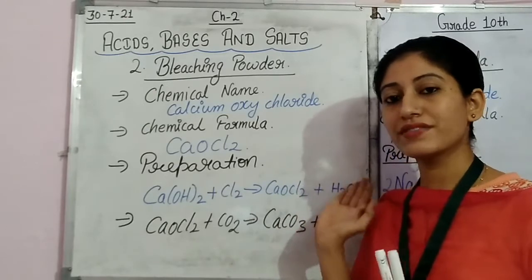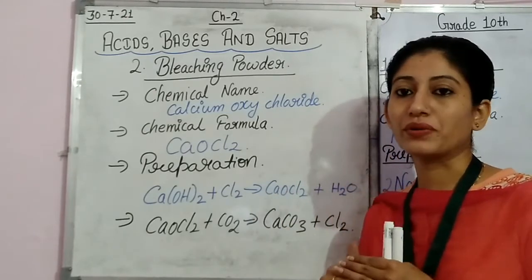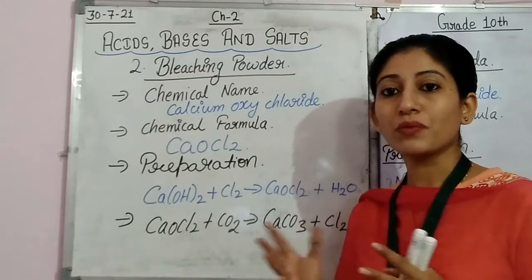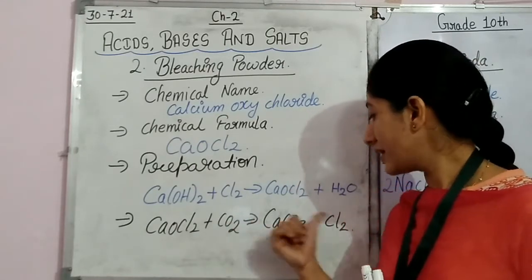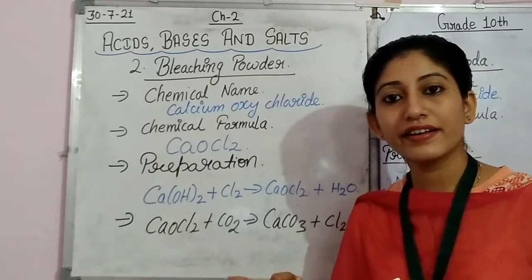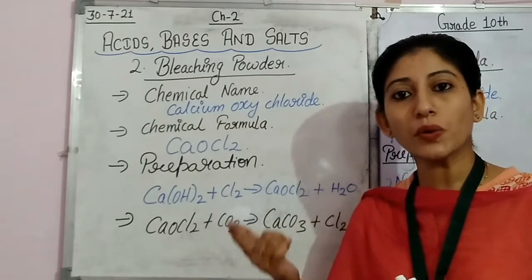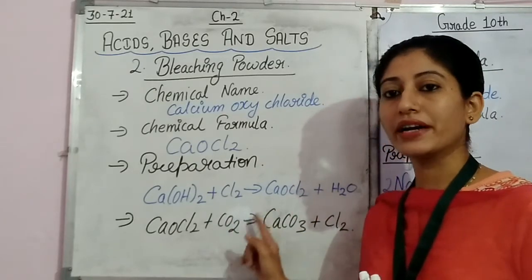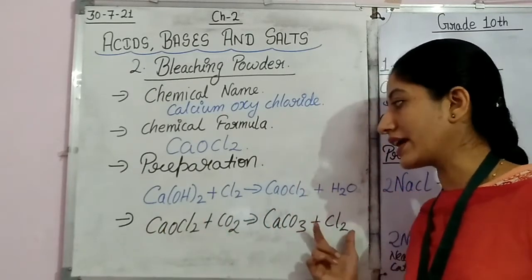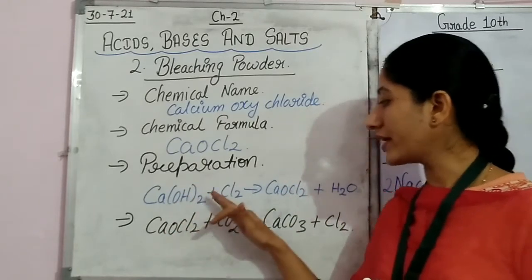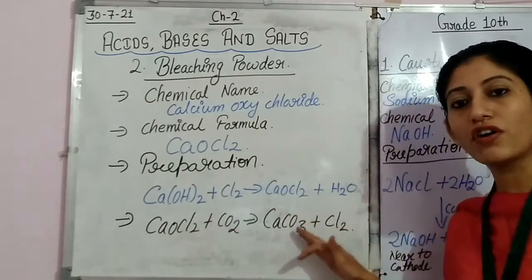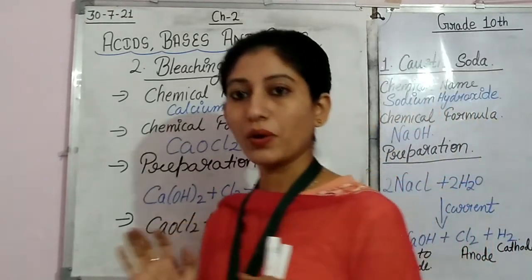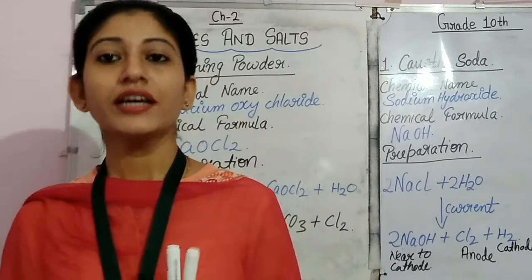Similarly, as we have seen in the case of sodium hydroxide, because it is kept in the open and exposed to air, it releases chlorine, because it reacts with carbon dioxide. So when bleaching powder reacts with carbon dioxide, it forms calcium carbonate and chlorine gas is released. I hope this much is clear to everyone.